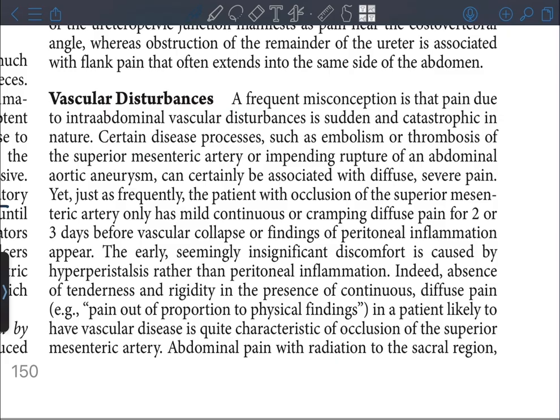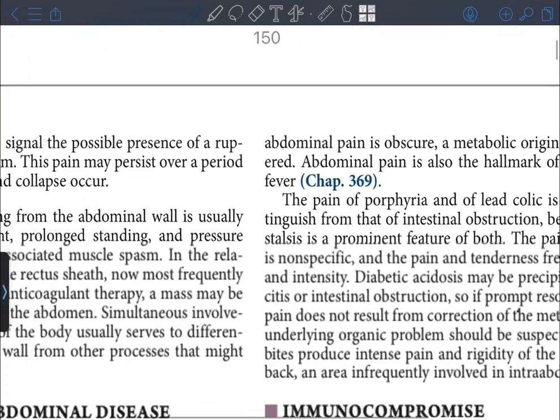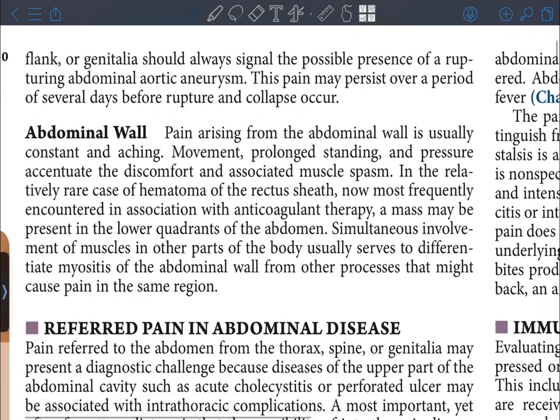Indeed, absence of tenderness and rigidity in the presence of continuous diffuse pain, for example pain out of proportion to physical findings, in a patient likely to have vascular disease is quite characteristic of occlusion of the superior mesenteric artery. Abdominal pain with radiation to the sacral region, flank, or genitalia should always signal the possible presence of a rupturing abdominal aortic aneurysm. This pain may persist over a period of several days before rupture and collapse occur.